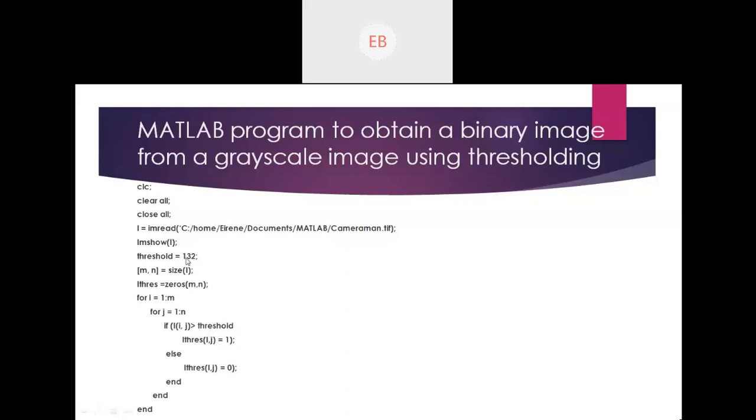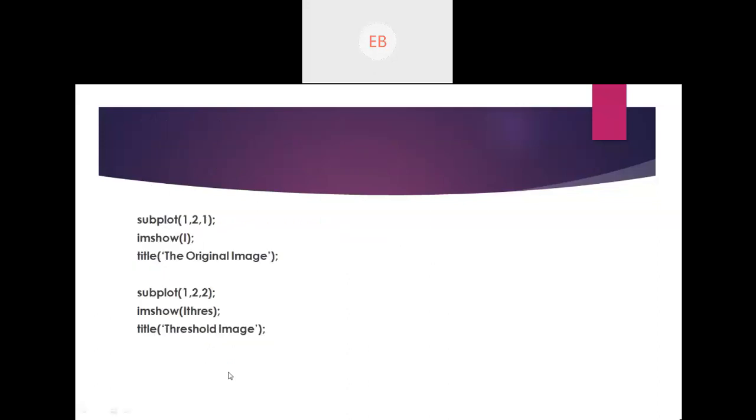If the pixel value of the original image is greater than the threshold value, then it will depict 1. The threshold value is 132. And if the pixel value is less than the threshold value, then it will be 0. Okay, so did you get it?